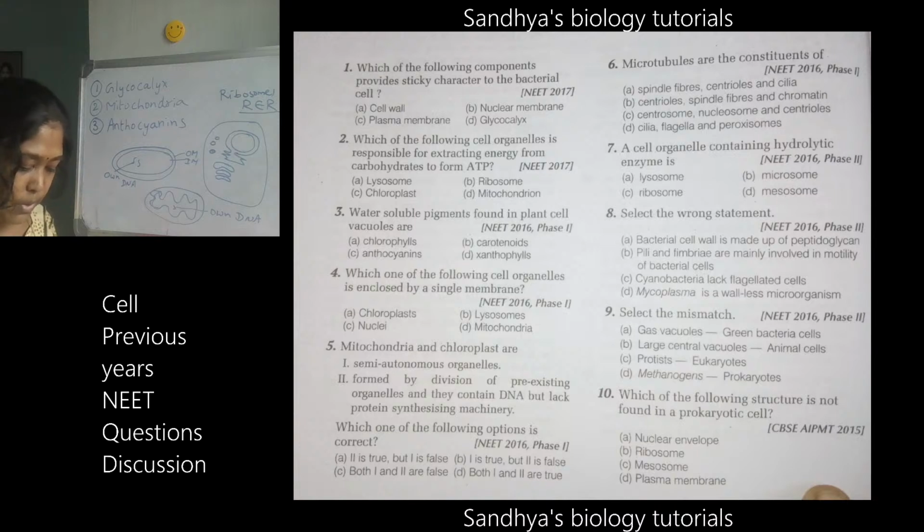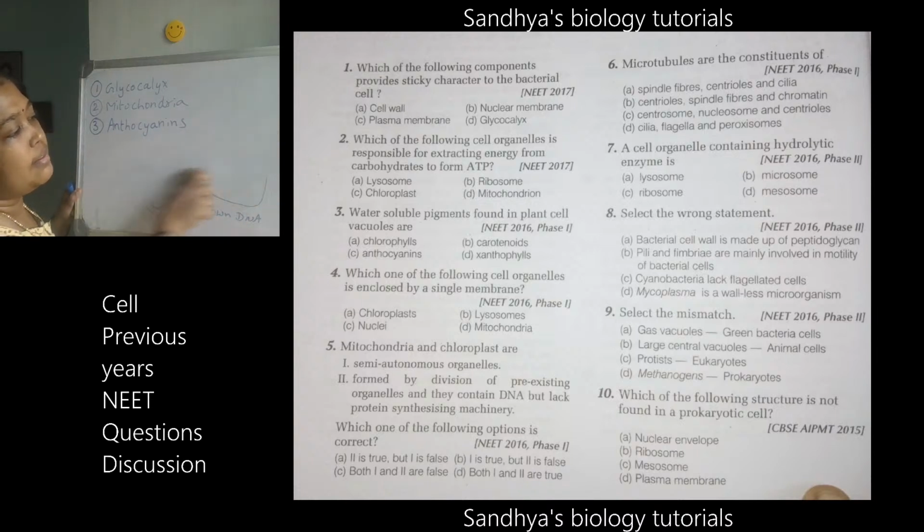So the microtubules or the structures where they are present, if you know where the microtubules are present, then it will be very easy to answer this question. Type A, B, or C or D. So where these microtubules are present, okay, I'll give you the time. Sixth answer. Microtubules are the constituents of.